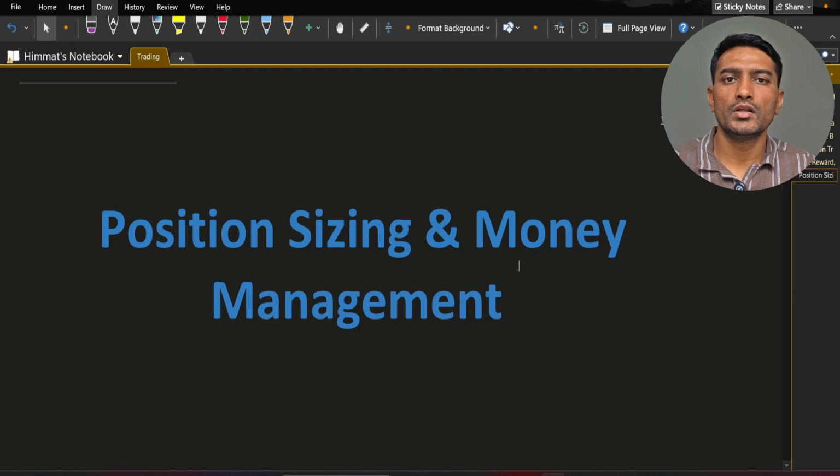Many traders only focus on entries and exits. But what really decides whether you survive in the market or blow up your account is position sizing and money management. Today, I will explain what position sizing is, how to calculate it with examples, and why understanding the probability of losing streaks is important to survive in the market as a trader. Let's get started.